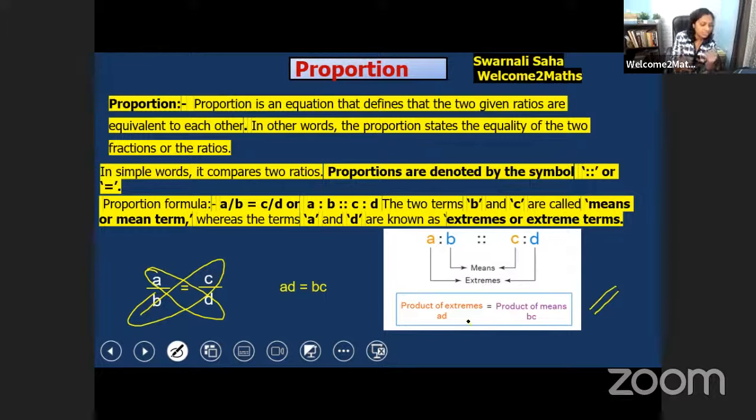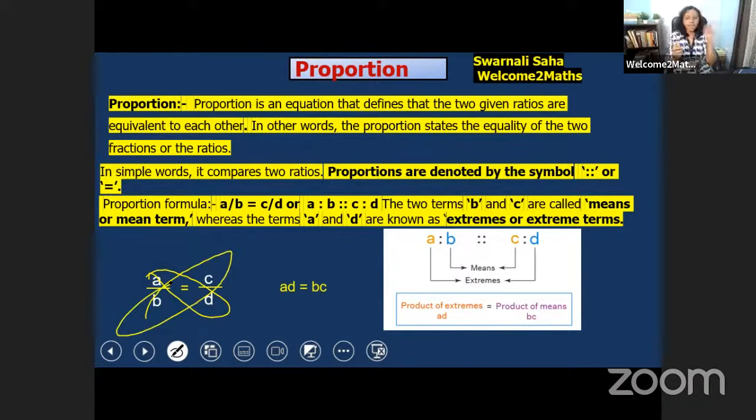Once again, if A by B is equal to C by D, then A into D is equal to B into C. The cross multiplication, AD is equal to BC.